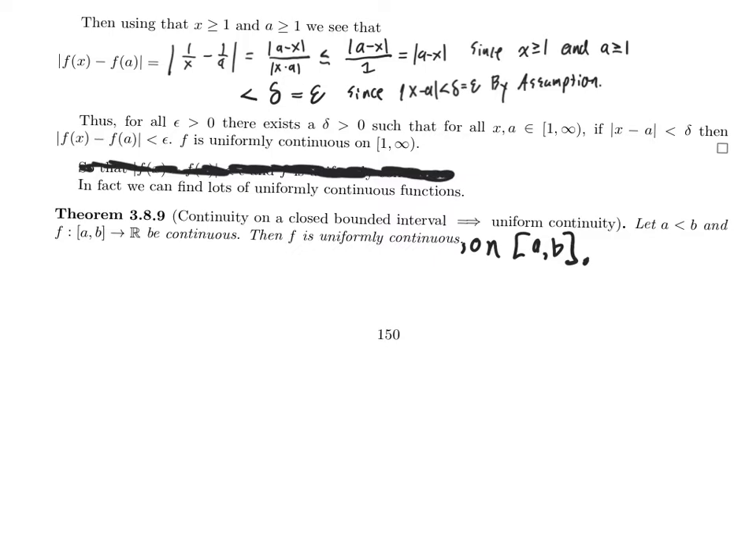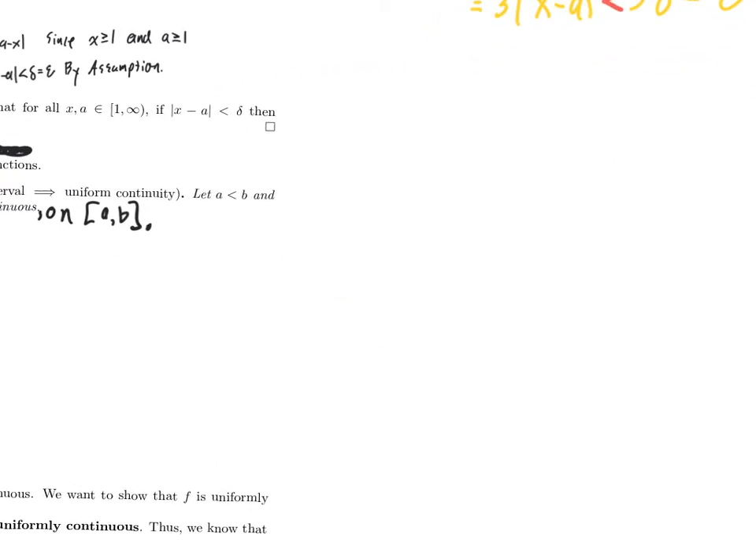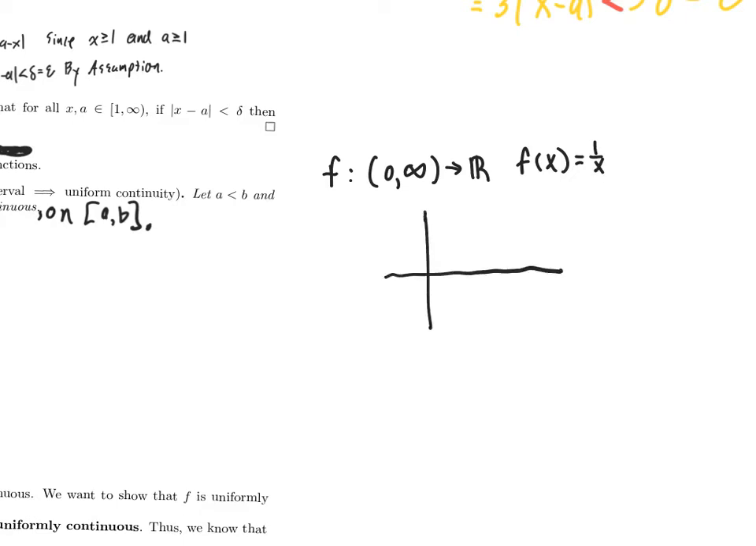And maybe I'll start by trying to convince you of why this theorem should be believable by considering the two counterexamples that we have right now, the two examples of continuous but not uniformly continuous functions. So one of them was the function f from 0 to infinity to R given by f of x equals 1 over x. So let's go ahead and look at that.